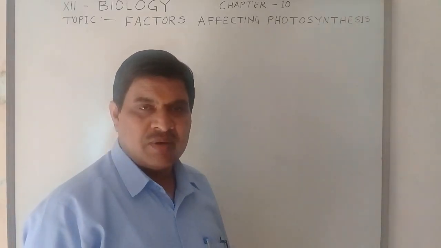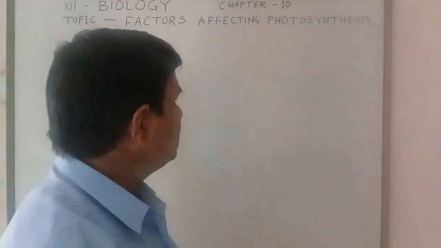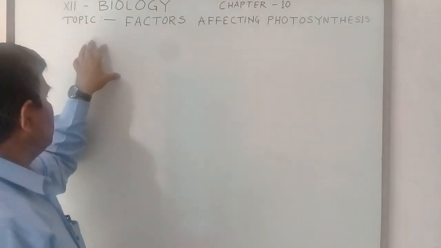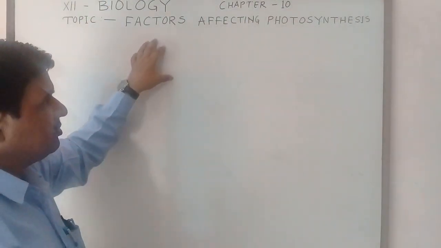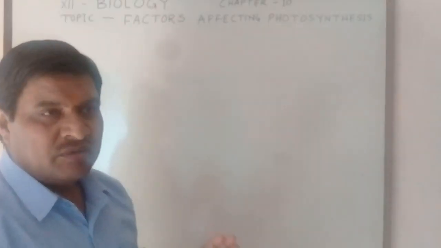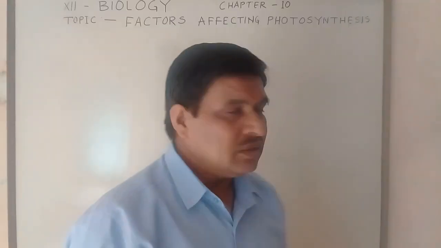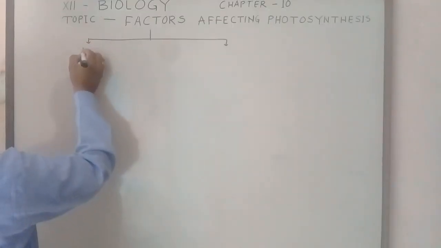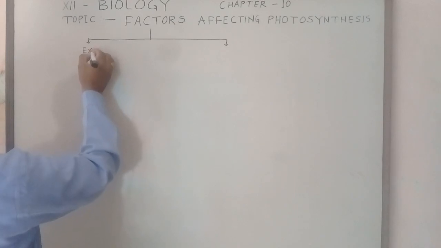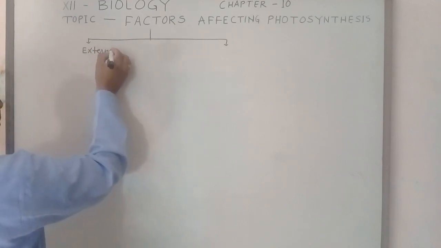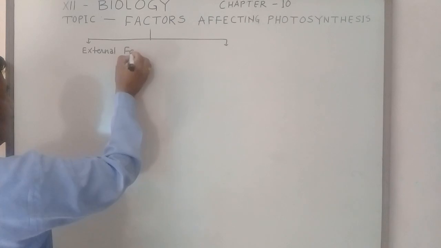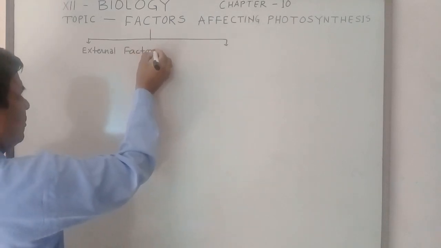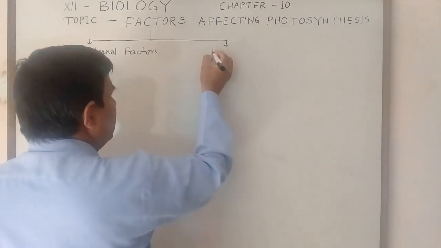Today I will discuss the biology subject, chapter 10. The main topic is factors affecting photosynthesis. Factors are divided into two: the external factors and the internal factors.